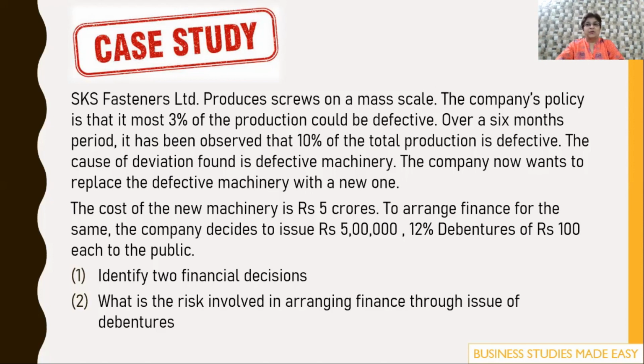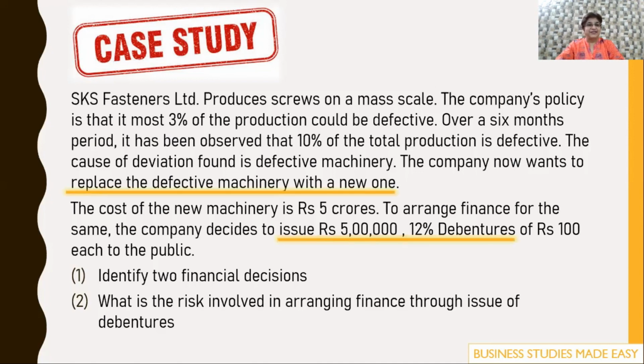Though they're talking about defective, it is not controlling because they're asking about the financial decisions. So let us look it up. Now they're talking about two financial decisions. So let us check it out. I hope you have found out what the two decisions are. So let me show you.